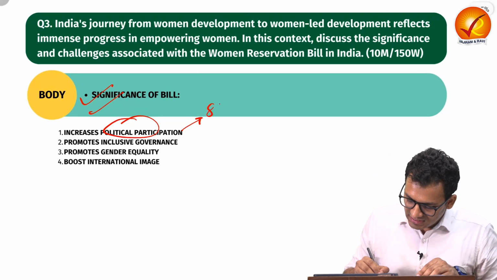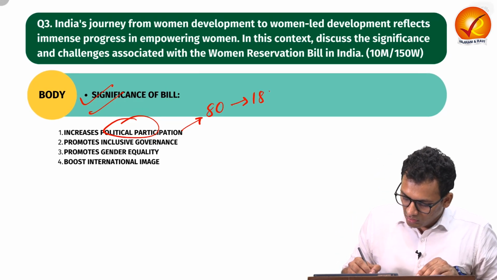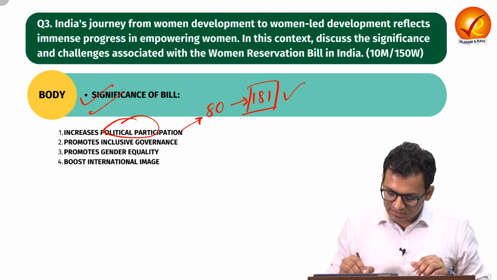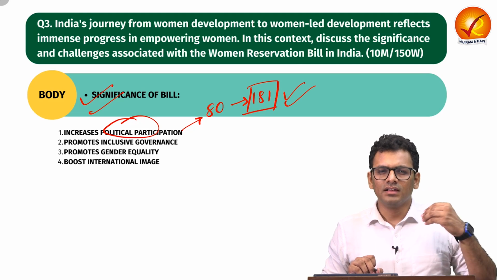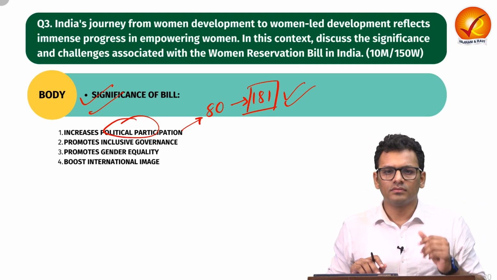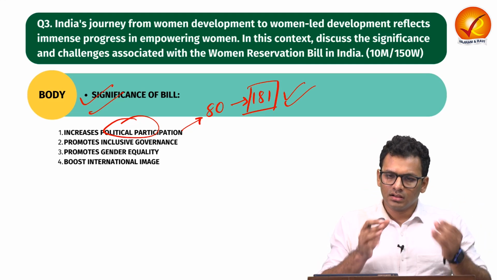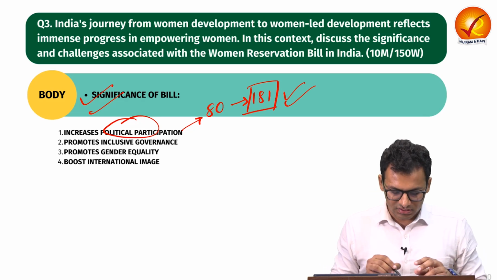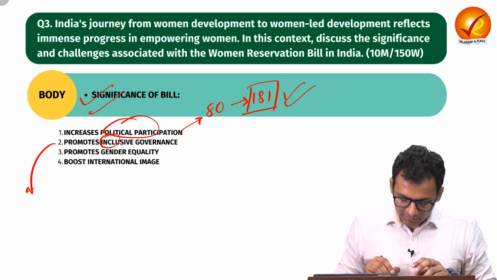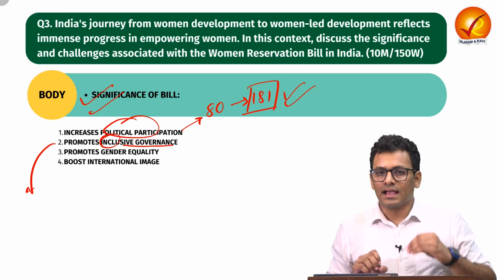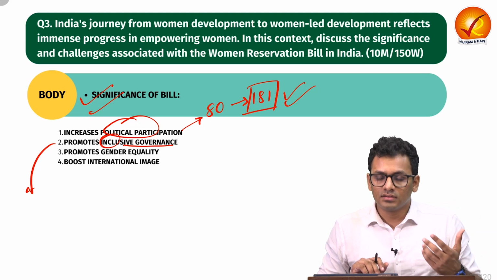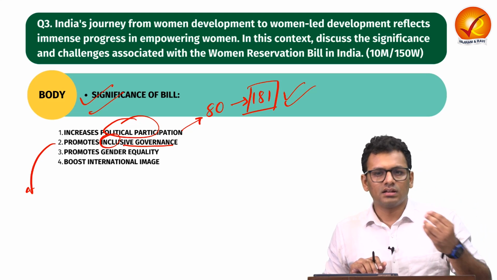So from 80 seats, it will directly augment to 181 seats. Now such kind of change will give voice to women, and thus a varied perspective can help with respect to overall development of the nation. Now second thing, it will promote inclusive governance. As we have talked, how they will bring and help the entire governance mechanisms to understand the different issues.